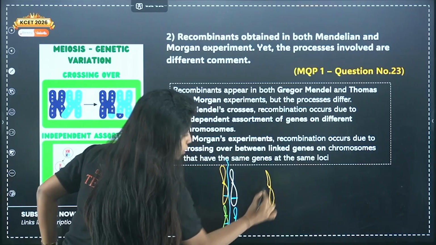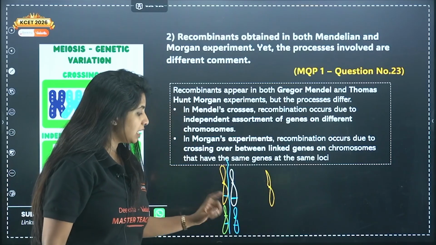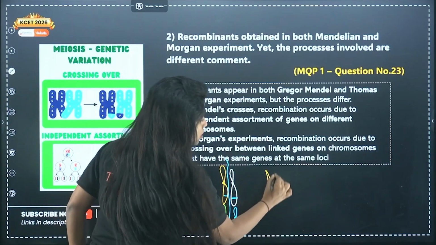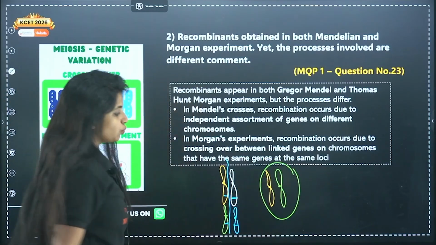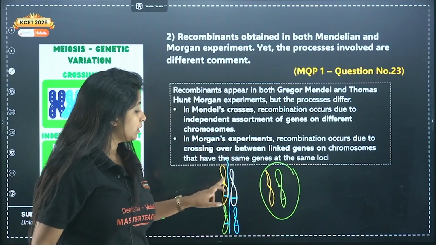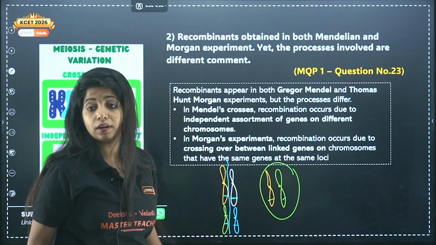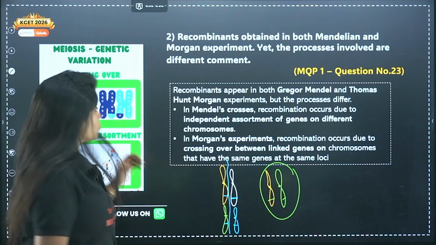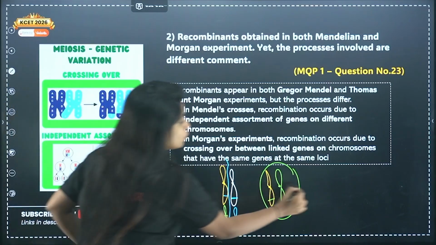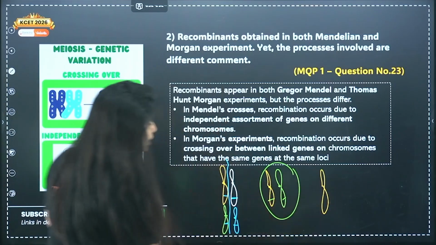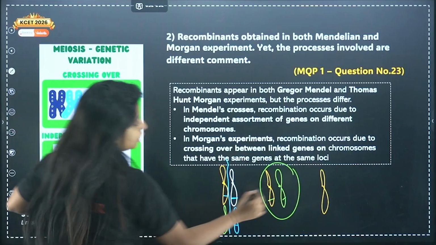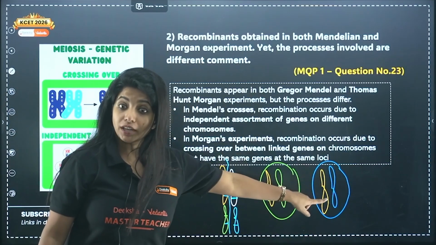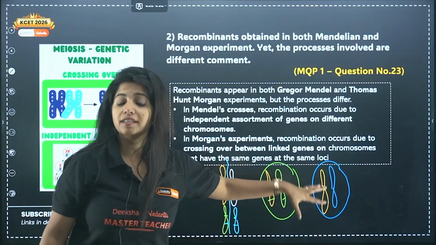Suppose I took orange over here. Similarly from this, either the green can come or the blue can come. Suppose the green came. So whatever traits were there in the green and whatever traits were there in the orange, those are going to combine together. That's how you get new combinations out there. Suppose another gamete was formed, again the orange one went, and from here you got the blue one. So now what will happen? You are getting different traits.